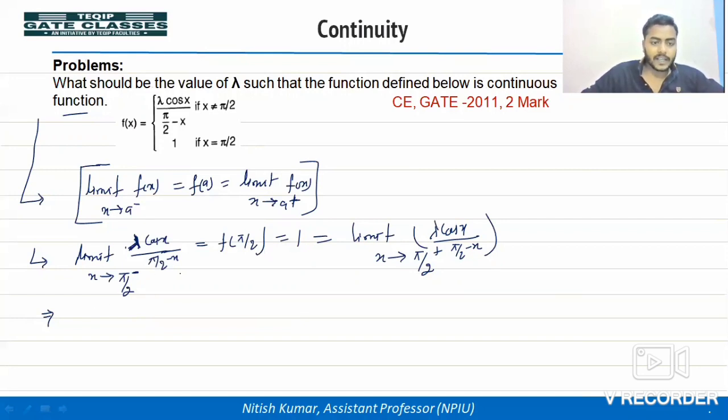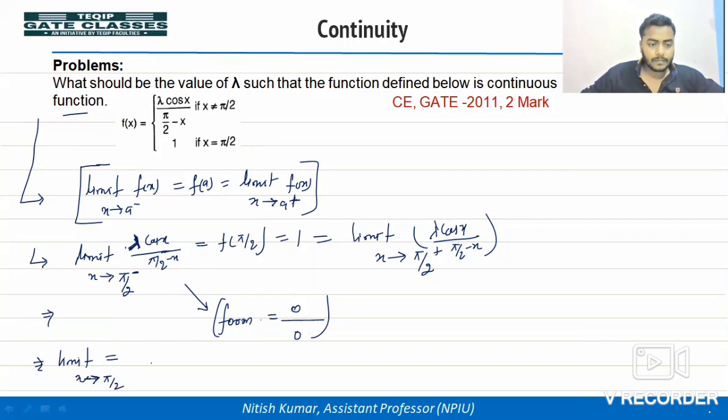See the form, what form are we getting here? The form क्या है यहाँ पे? So put x equal to pi by 2. So cos pi by 2 is 0, then नीचे 0. So this form is 0 by 0. If we are getting 0 by 0 form, we can apply the L'Hopital rule. So we can write limit x goes to pi by 2, combinedly.